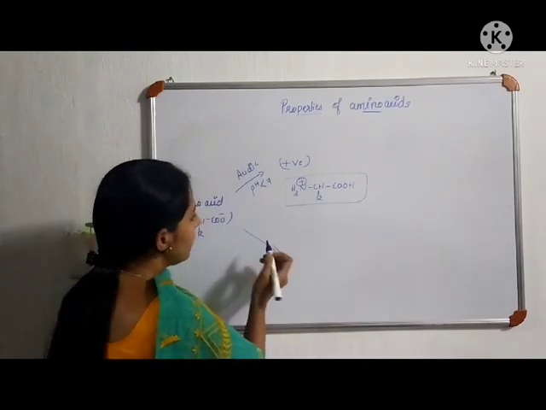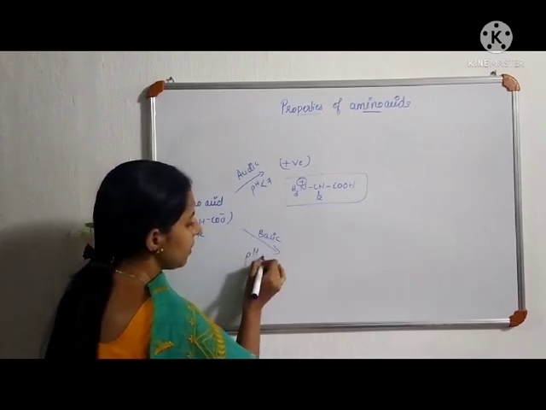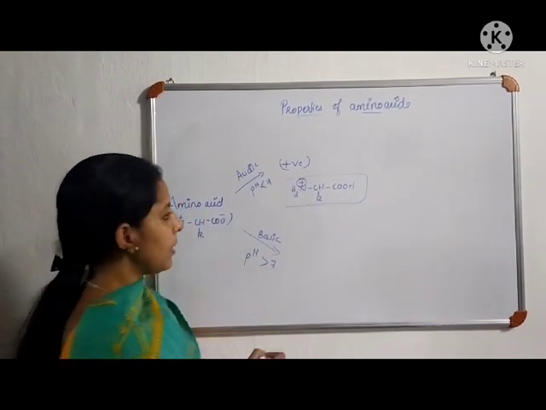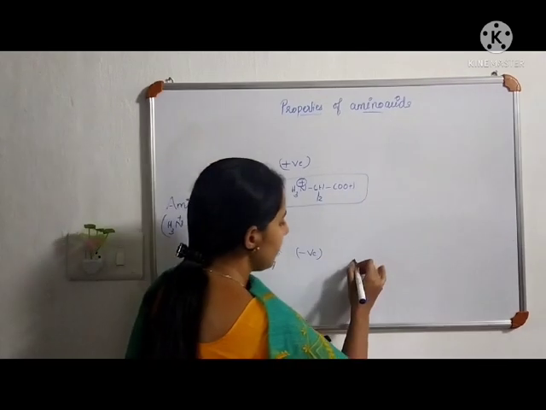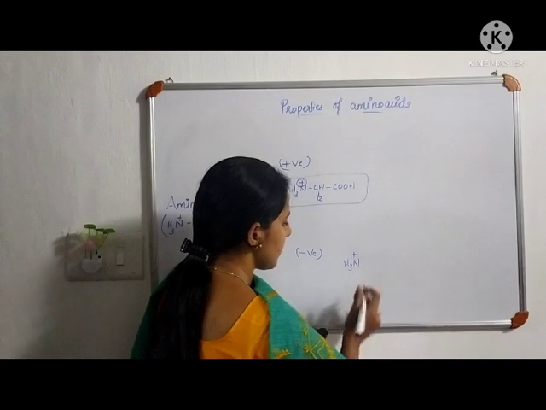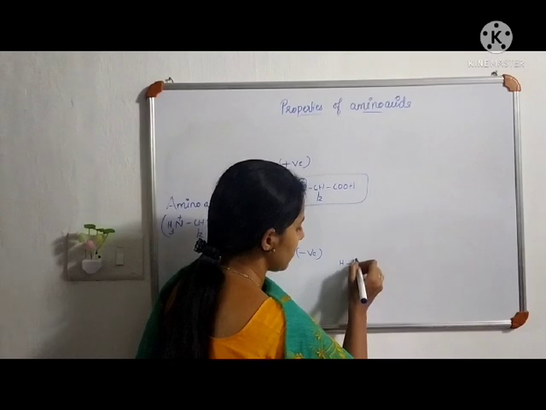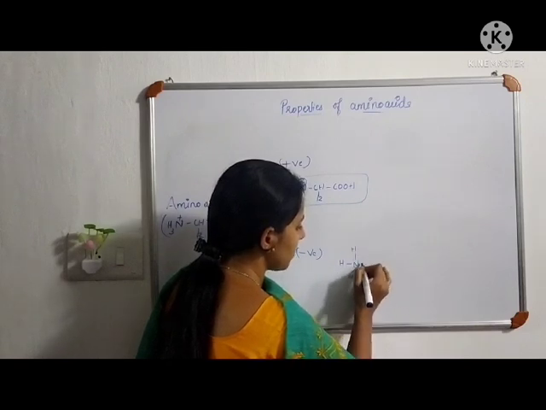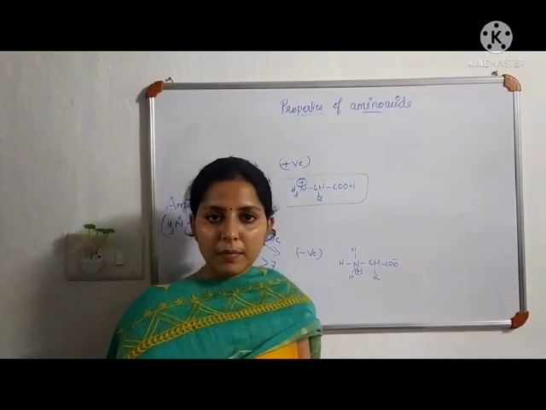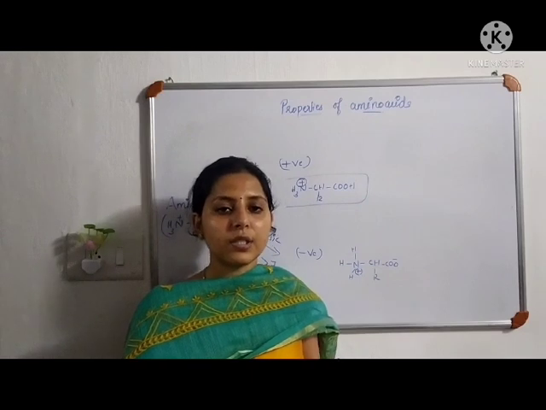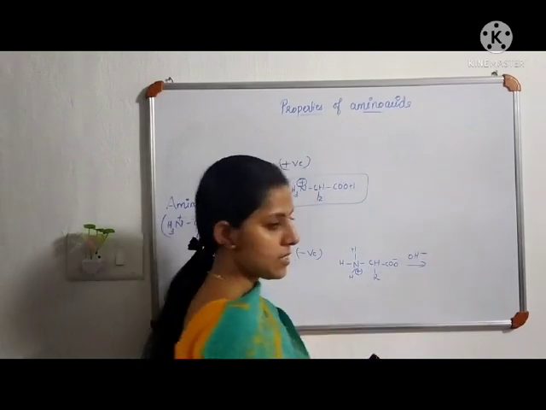And what happens if the amino acid is placed in a basic medium? Basic medium means pH more than 7. In a basic medium, amino acid acts as a negatively charged ion. Here again, the Zwitter ion is NH3 plus, nitrogen with 3 hydrogens with a positive charge, then CHR COO minus. And basic medium means bases are OH minus ion donors. So basic medium means the medium which contains OH minus ions.